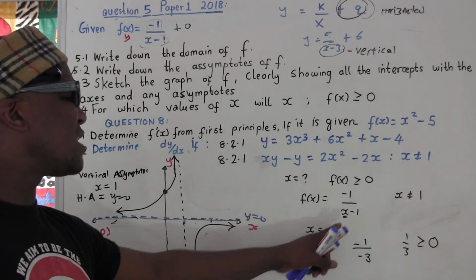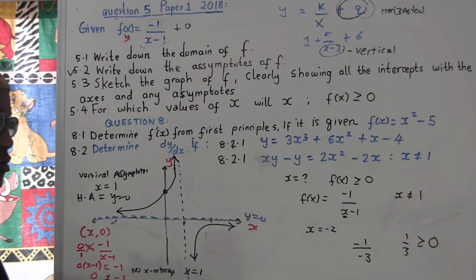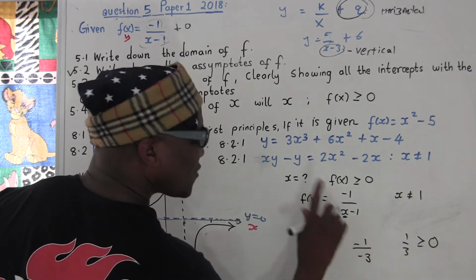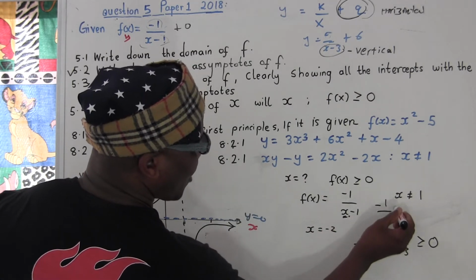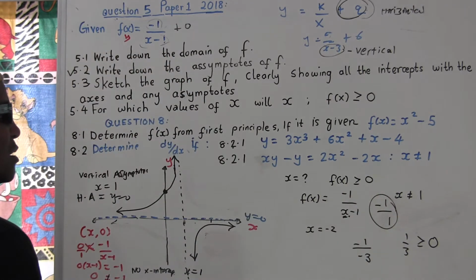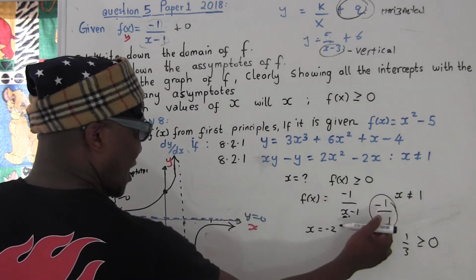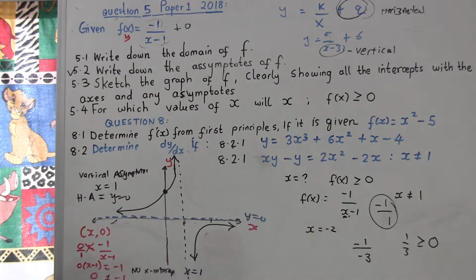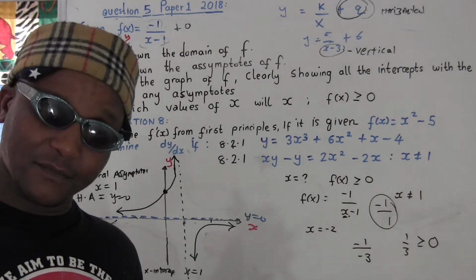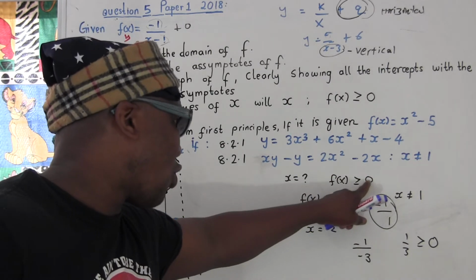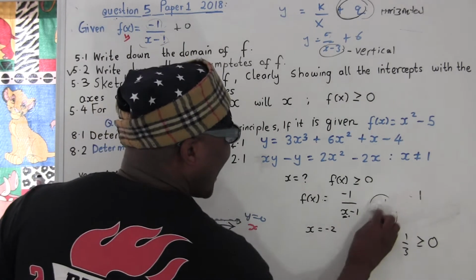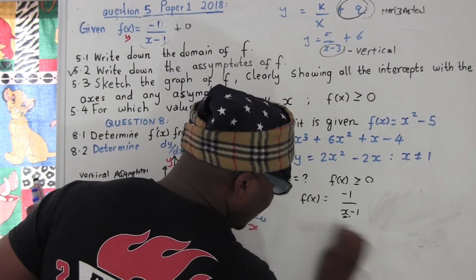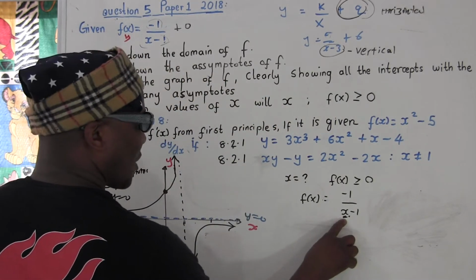What happened if it's positive? Let's say positive 2. Because positive 1, I'm saying no. Let's say positive 2. Positive 2 is going to be a problem because look, it's going to be negative 1 over 2 minus 1, equal to 1. And when you divide, it's going to give us a negative number, means the whole function is going to be a negative number. And we're not supposed to have a negative number. We say it could be 0, it's okay? Means everything can be either 0 or greater than 0. You know what I'm saying? So for that case, if I say 3, 3 is not going to work because it's going to be negative.